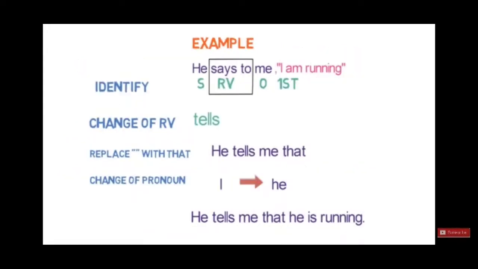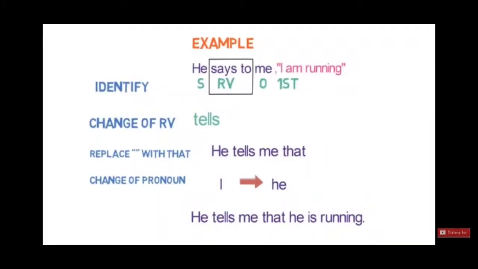You see the next example: He says to me, "I am running." Here the subject is he, the speaker. The reported verb is "says" in the present tense, and the object is me, and within quotation, "I am running." Here, as the reported verb is "says", in the present tense, we will not change the tense of the reported speech.